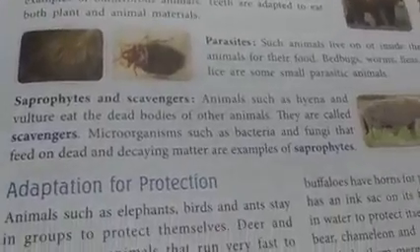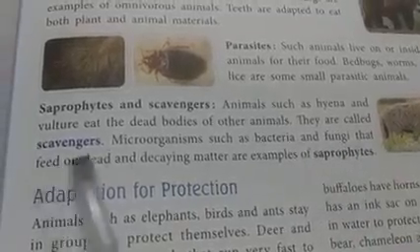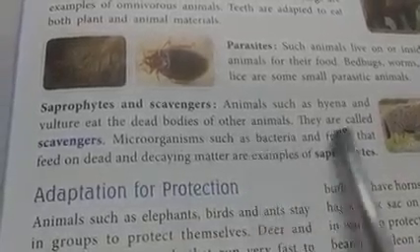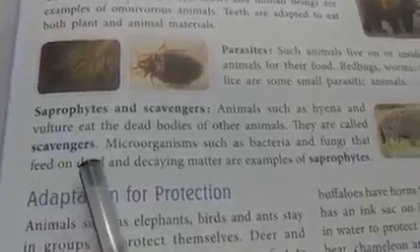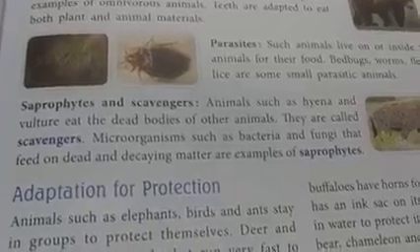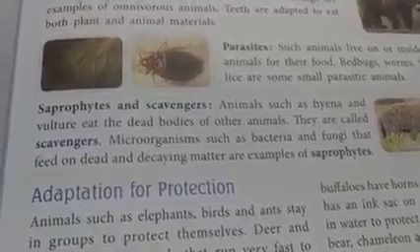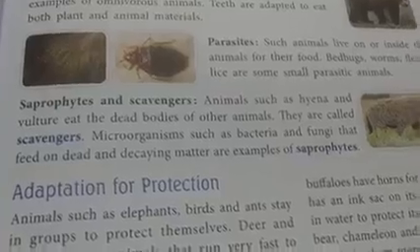Next is saprophytes and scavengers. Animals such as hyena and vulture eat the dead bodies of other animals. They are called scavengers. So scavengers are those animals which depend on the dead bodies of other animals. They do not hunt food. They depend on the dead bodies of other animals.